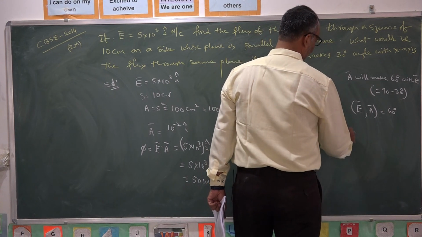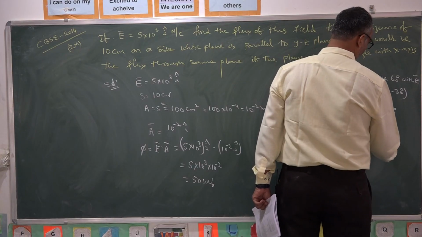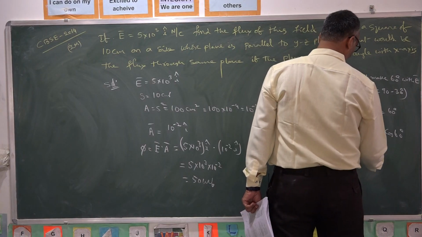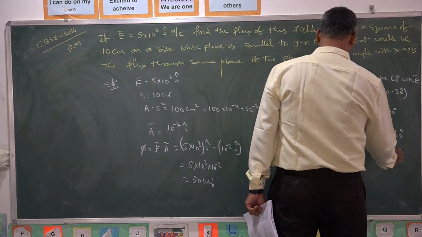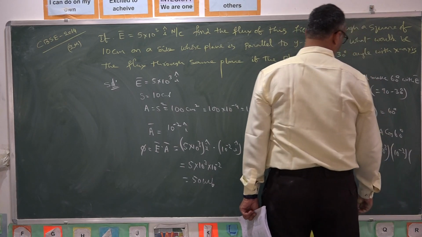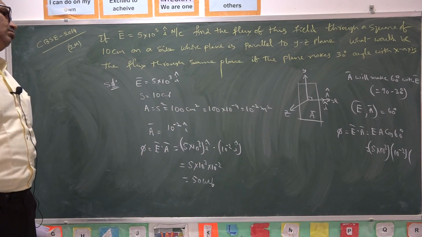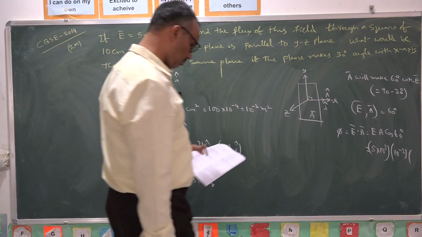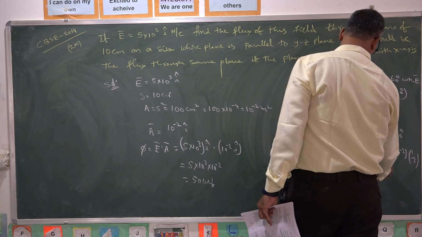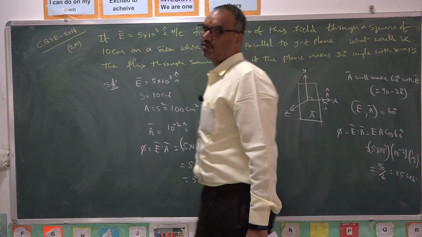So flux in the second case is given by E bar dot A bar, nothing but EA cos 60. Magnitude of E is 5 into 10 cube. Magnitude of A is 10 power minus 2. Cos 60 is 1 by 2. So it becomes 50 by 2, 25 Webers. That is the solution for the given question.